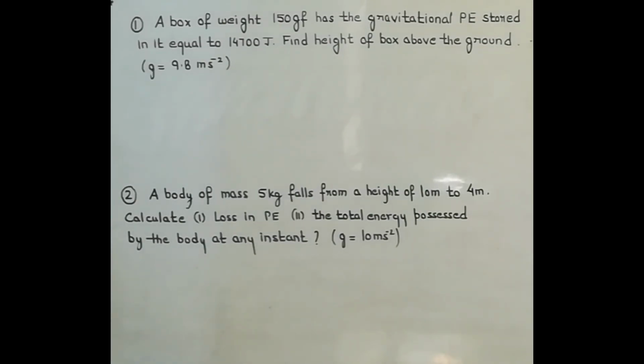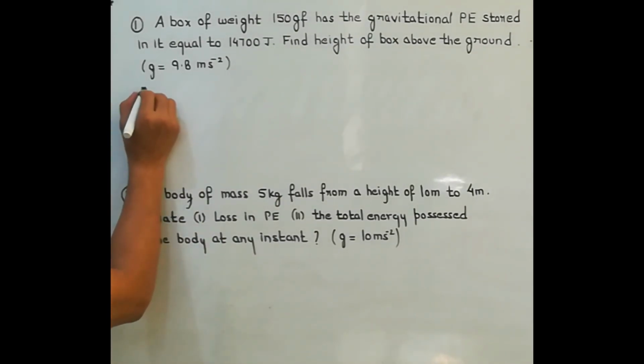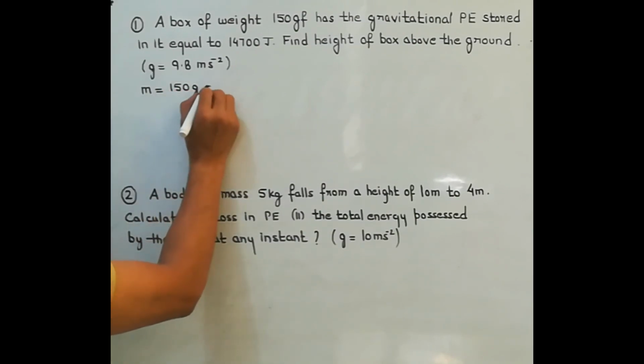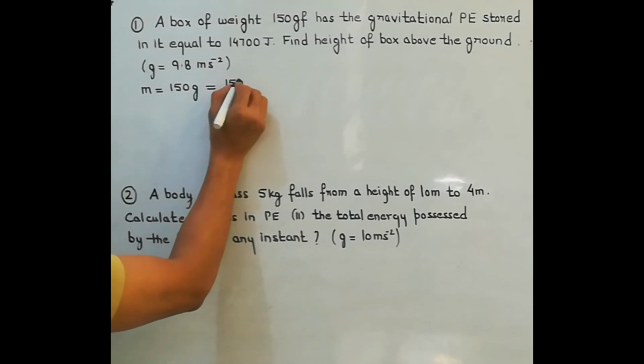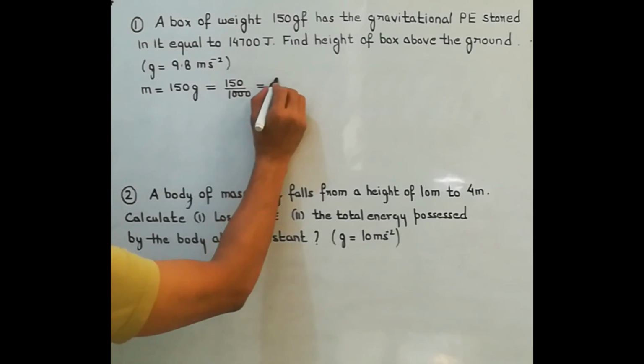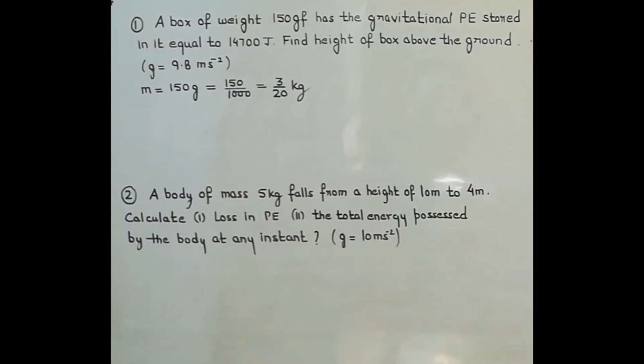So we can say that the mass of the body is 150 grams, that is 150 upon 1000. On reducing it, we get 3 upon 20 kg. So this is the mass of the body given over here. Hope this point is clear to you. They gave us weight in gravitational units, so we got its mass.